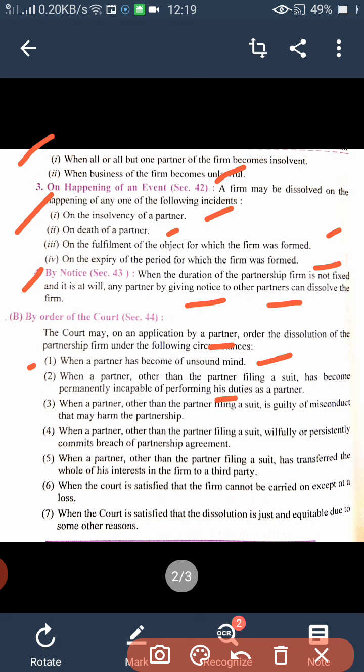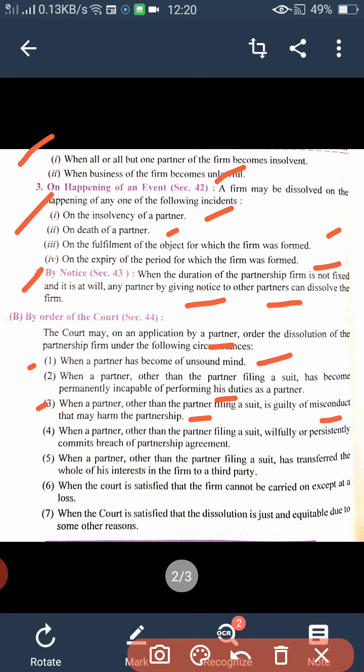Second, when a partner other than the partner filing a suit has become permanently incapable of performing his duties, means the person who is filing a suit, not that person, other persons are incapable of performing their duties. Then next, when a partner other than the partner filing a suit is guilty of misconduct and may harm the partnership, means excepting the person who is filing a suit, other partners are misconducting and they are harming the partnership firm.